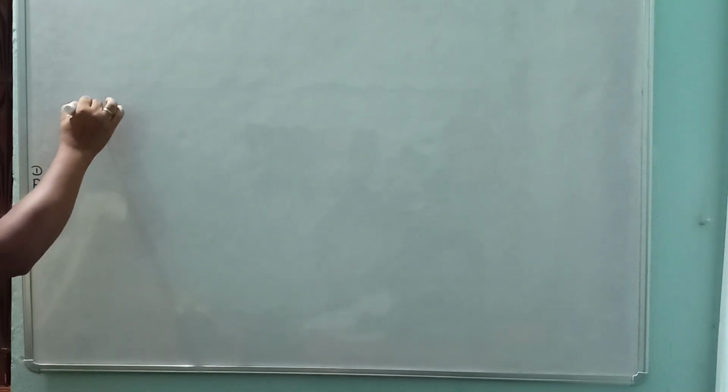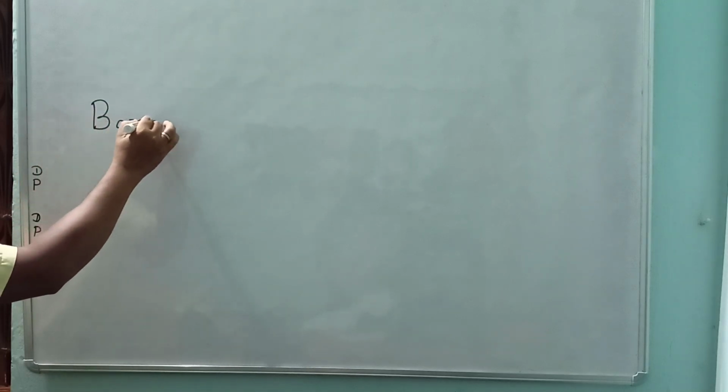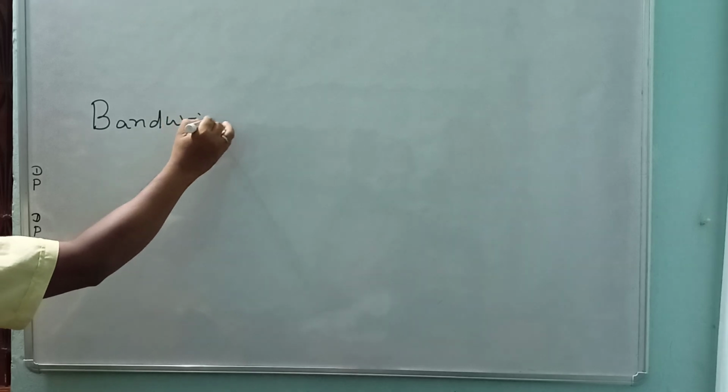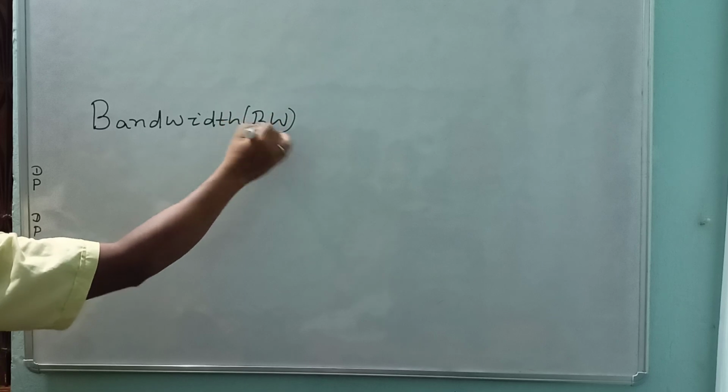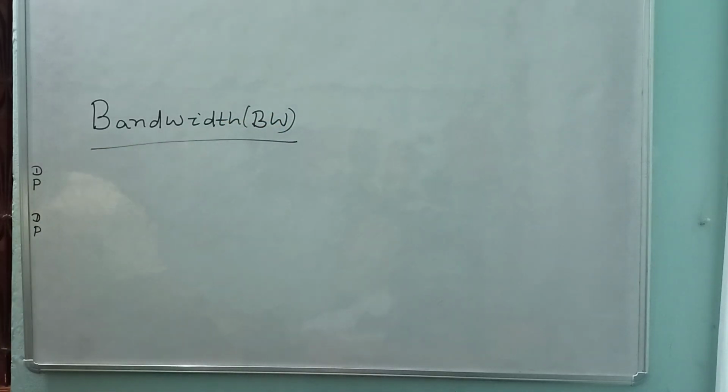Students, next is your bandwidth. What is the meaning of bandwidth? Bandwidth means the range of frequency, that is, the frequency range of waves occupied by the signal.